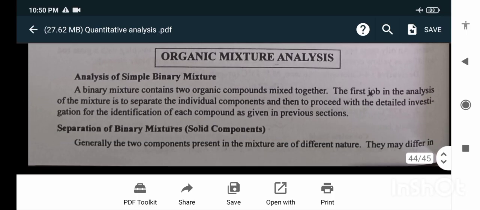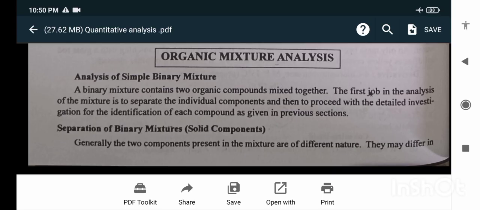Organic mixture analysis. Analysis of simple mixture. A binary mixture contains two organic compounds mixed together. The first job in the analysis of the mixture is to separate the individual components and proceed with the detailed investigation for the identification of each compound. Separation of binary mixture.